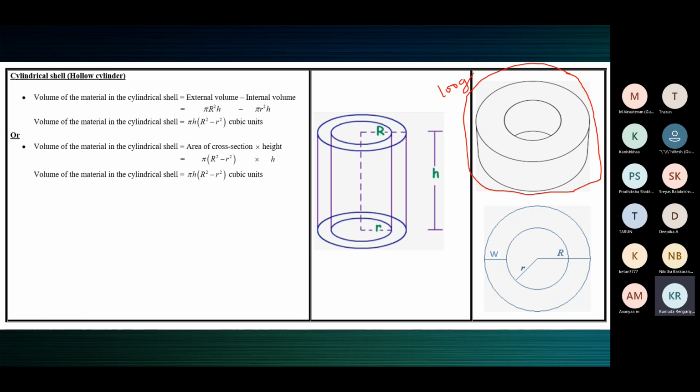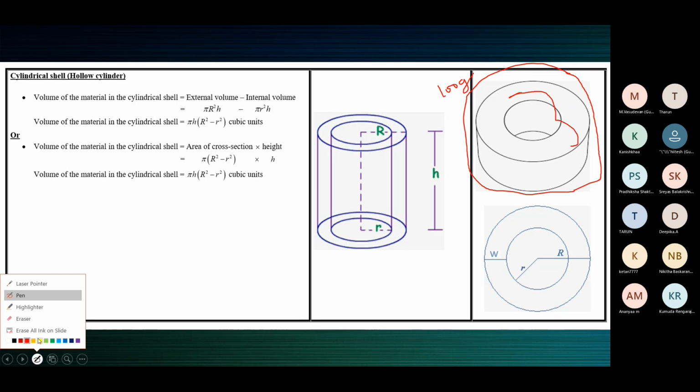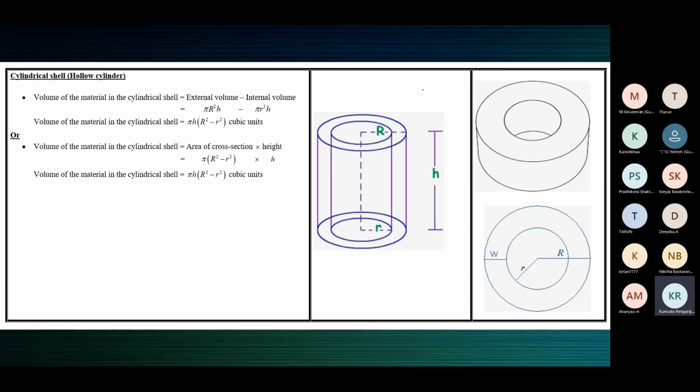How much chocolate? See, supposing the chocolate is in this shape, it's empty inside. It's empty here, you know. This is chocolatey. This one is, let me do it again. I think it's easy to understand. I don't have to describe so much. This one is the chocolate. It looks like this. We need to find the volume of this chocolate.